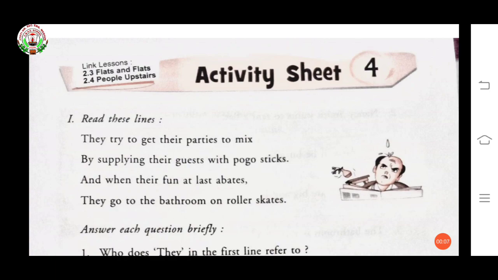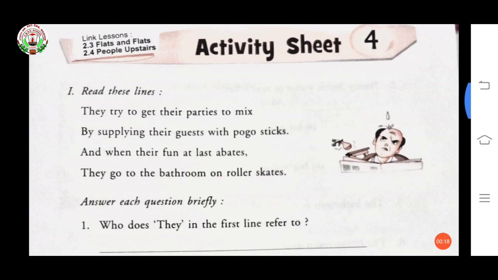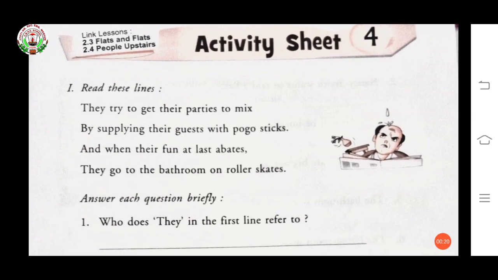This activity is based on lesson 2.3 Flats and poem 2.4 People Upstairs. Here is your exercise number 1. Read these lines. So we have to read these lines and after that answer each question briefly.